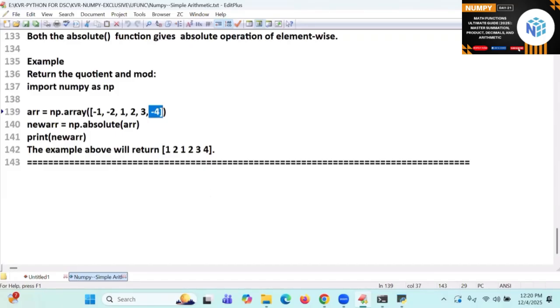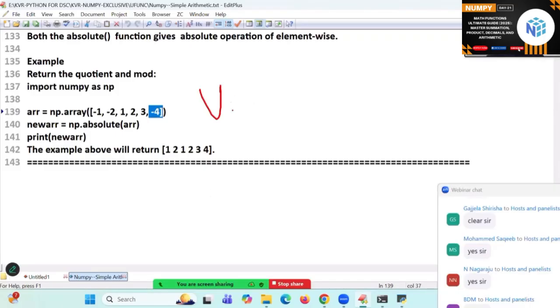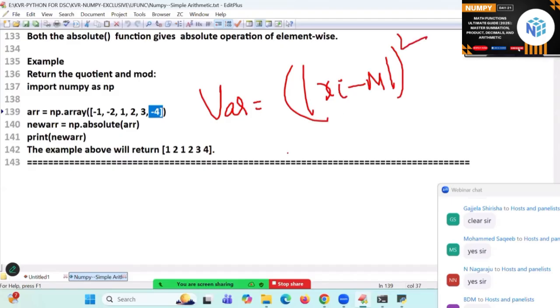For example, you see during our variance calculation, I calculated something. Absolute value of, I said, xi minus m whole square I said. Did you remember? What is xi? 0.5 minus 2.5, what is the answer coming actually?